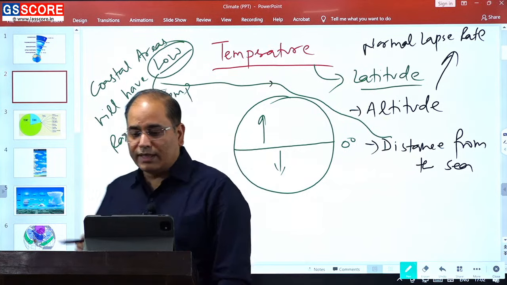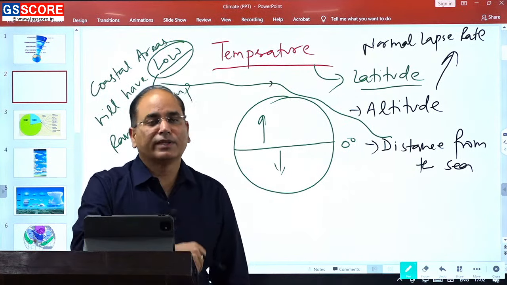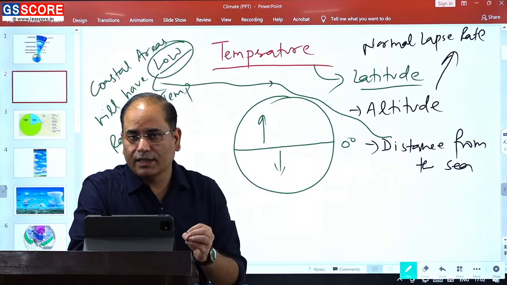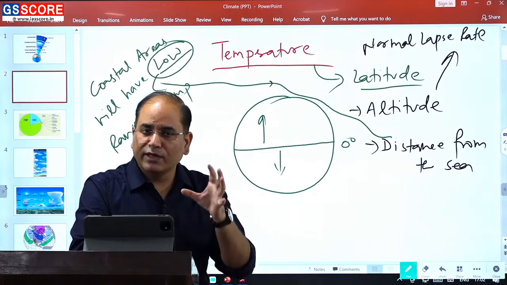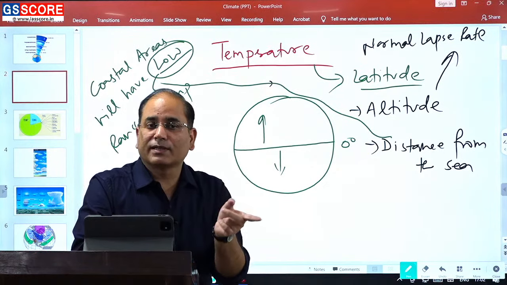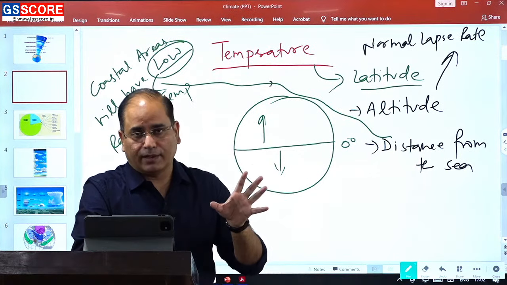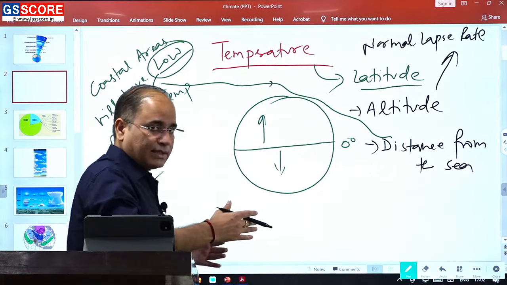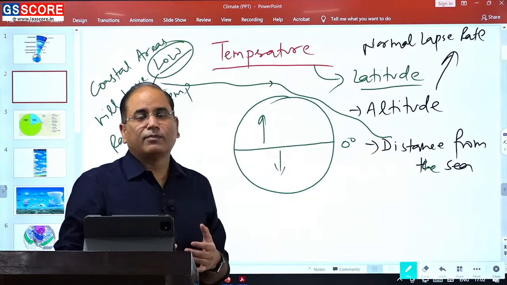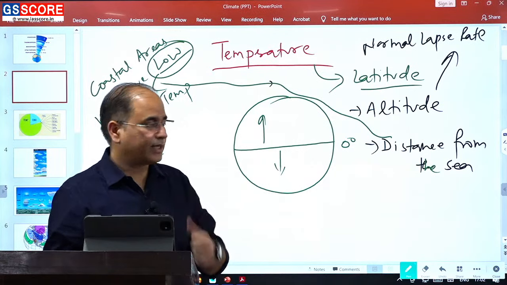So in simple terms, if you are asked where there will be highest temperature within India, the highest temperature within India will not be recorded in the coastal area. Highest temperature within India can only be recorded in the interior part, not the coastal area. Very similarly, the lowest temperature will also not be recorded in the coastal area. Lowest temperature should also be in the interior part. So distance from the sea will always bring the moderating effect, and this moderating effect is associated with the range of temperature.